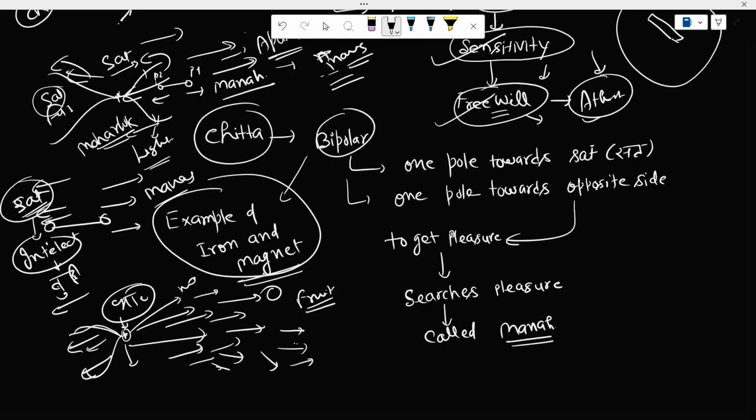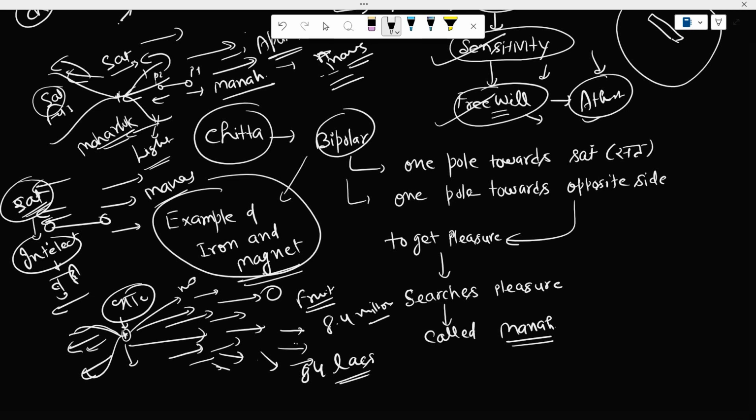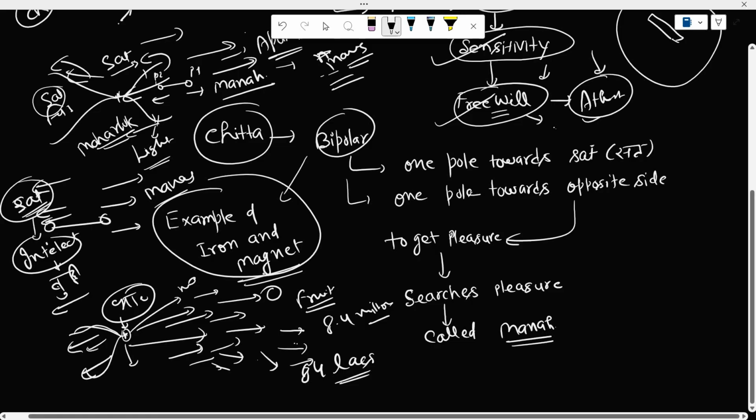Those are 84 lakhs kinds of pleasures, right? 8.4 million. So 8.4 million kinds of pleasure feelings are there which this chitta could search. All these chitta could search for those 8.4 million kinds of pleasures, and that is why there are 84 lakh different kinds of, in the Hindi language you call it yoni.